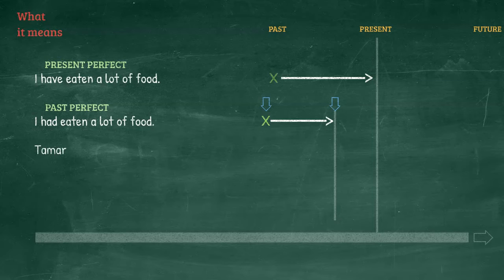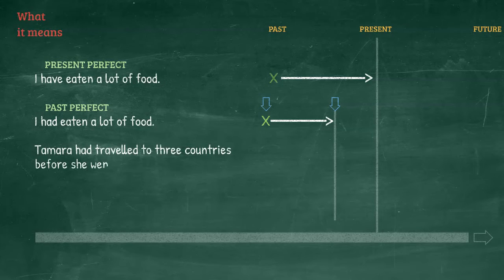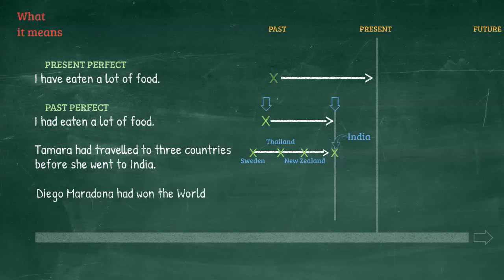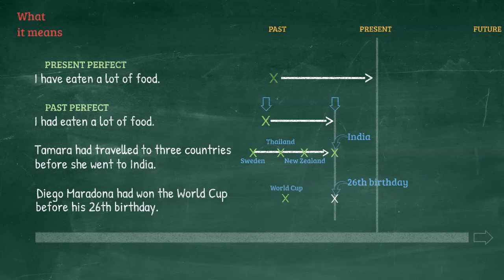If we said, Tamara had traveled to 3 countries before she went to India. This would mean that Tamara already traveled to India, that is already finished. But before she did that, she had traveled to 3 other countries. Perhaps she first went to Sweden, then she went to Thailand, then she went to New Zealand, and then she went to India. Or Diego Maradona had won the World Cup before his 26th birthday. Again, this means that Maradona turned 26 years old here, but before that happened, he already won the World Cup.